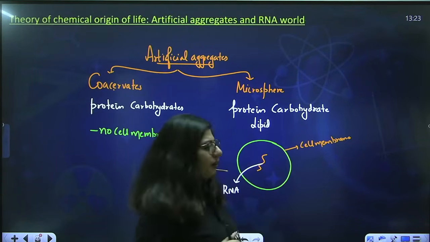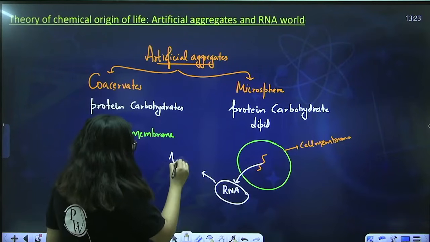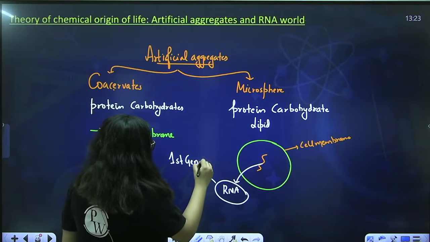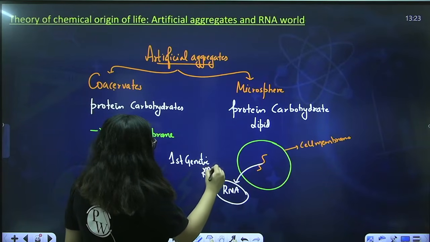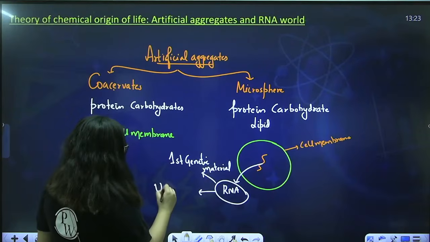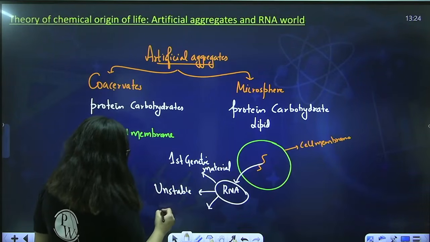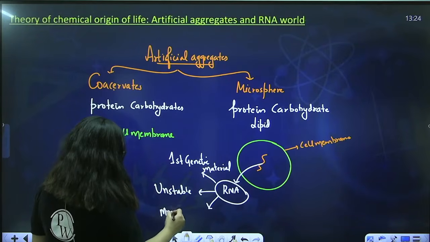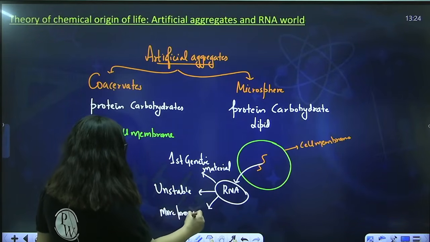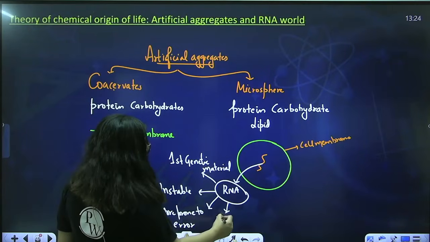Why not DNA? Why was RNA the first genetic material? Because DNA is a kind of material which is very much stable. RNA is highly unstable. If it is highly unstable, it is more prone to error. And the more the error, the more the change, and change is what? Evolution.